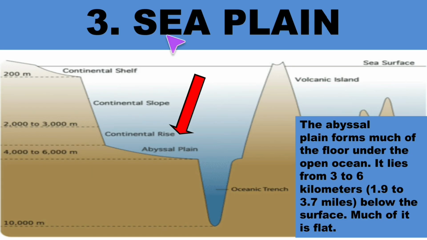Now let us learn about sea plain. It is otherwise known as abyssal plain. It forms much of the floor under the open ocean. It lies from 3 to 6 kilometers below the surface of the ocean. Much of it is flat, that is why it is known as abyssal plain.